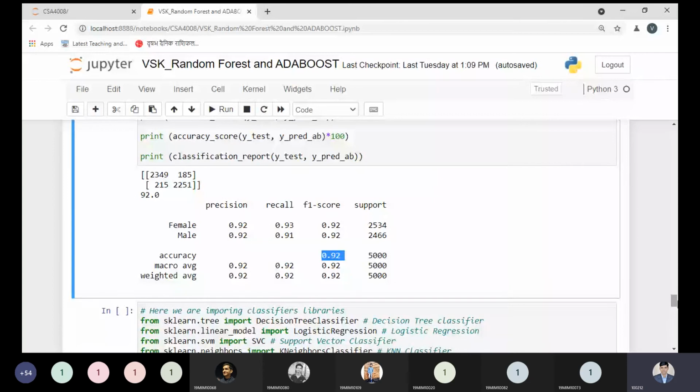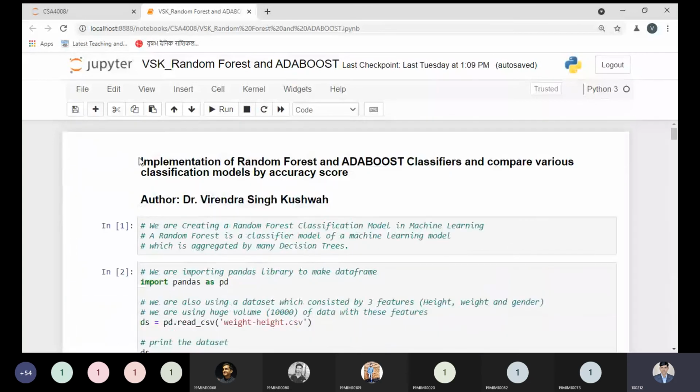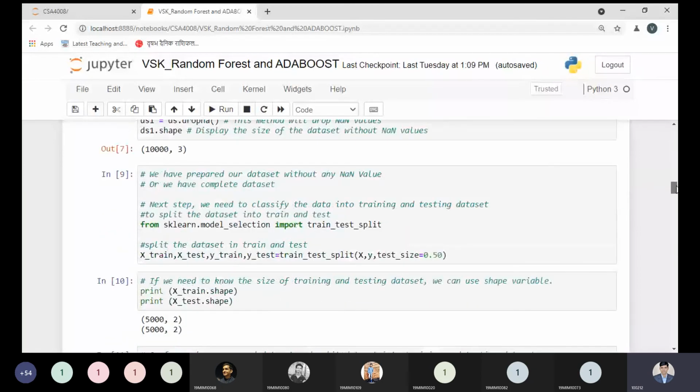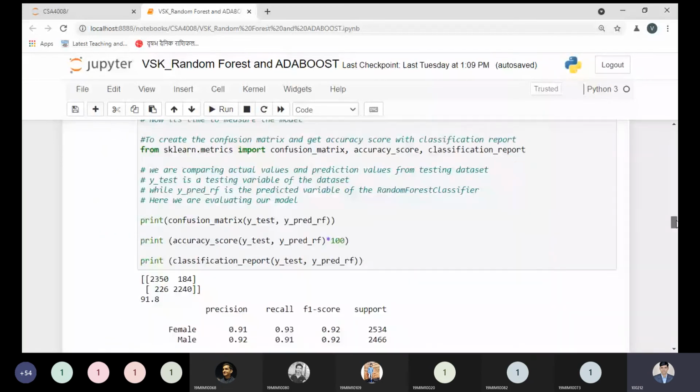So what is the new thing? I have implemented my first part. What is the part I have implemented? Implementation of the random forest classifier. And the next part is saying that if you want to compare the various classification models by accuracy score, we can do so. So now tell me, what are the previous classification models we have implemented?